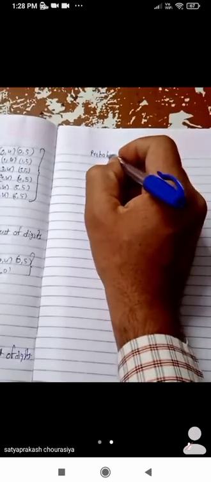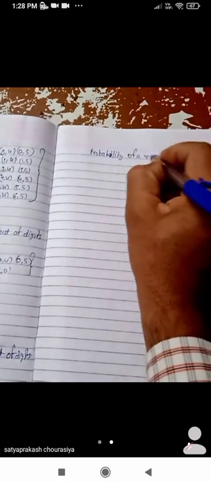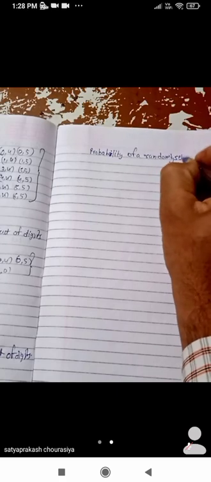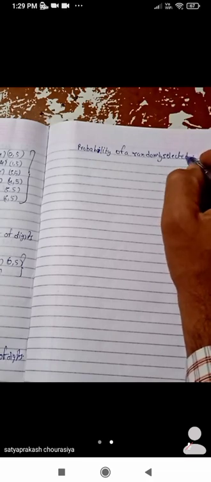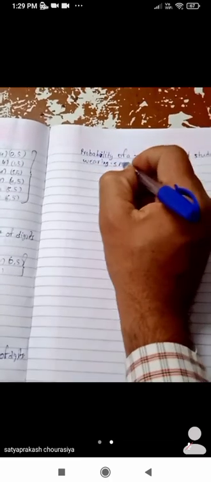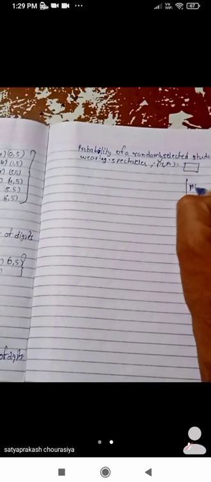The probability of a randomly selected student wearing spectacles, PA is equals to, now there is a box, so now this will be the probability of event A. Now this is the rough work.